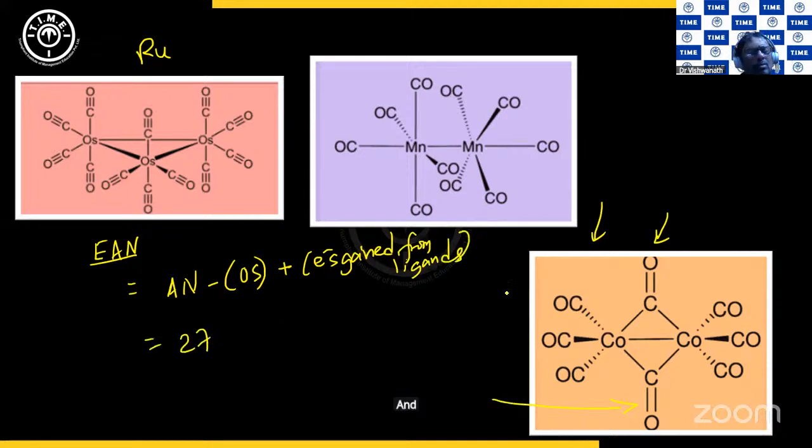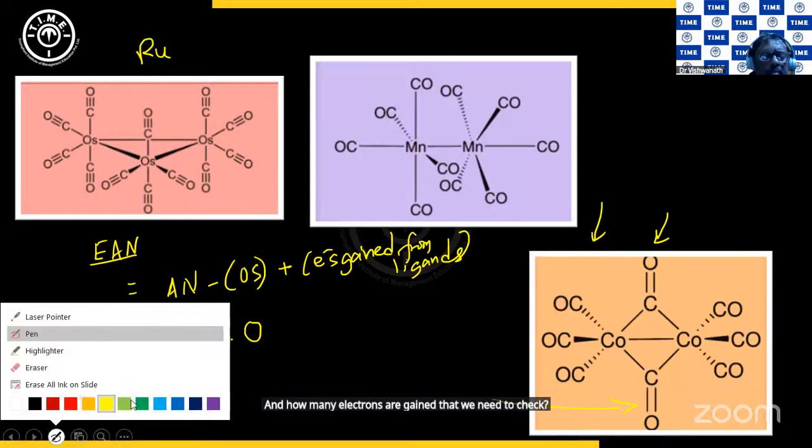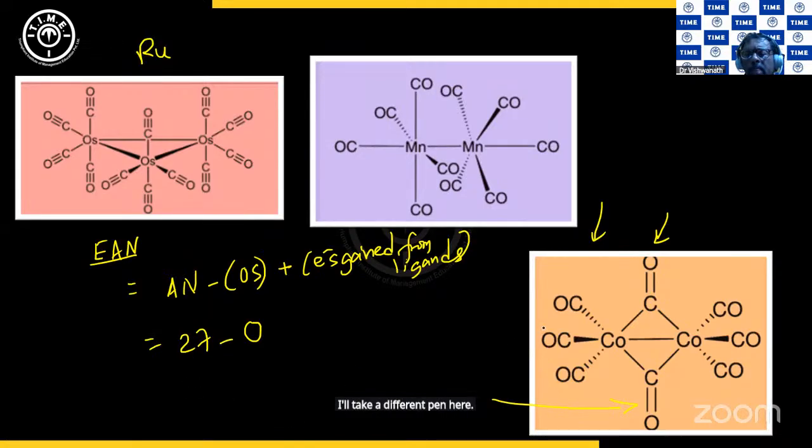And here, in fact, in most of the carbonyls, the oxidation state is 0. And how many electrons are gained, that we need to check. I'll take a different pen here. This is a ligand and a ligand. So a ligand gives 2 electrons. So 2, 2, and then 2.